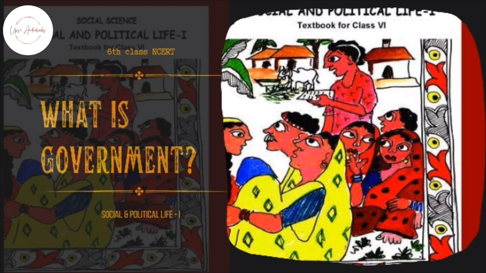Levels of government. Now that you know that the government is responsible for so many different things, can you think of how it manages to do all these? The government works at different levels, at the local level, at the level of the state, and at the national level. The local level means in your village, town, or locality.